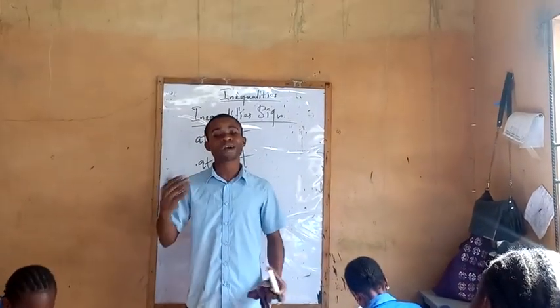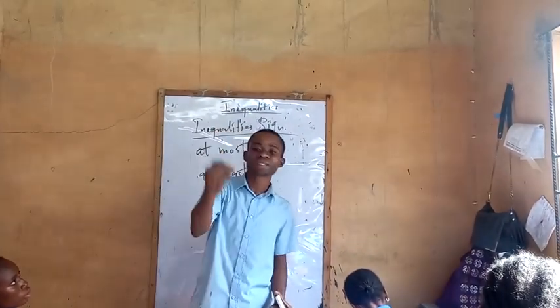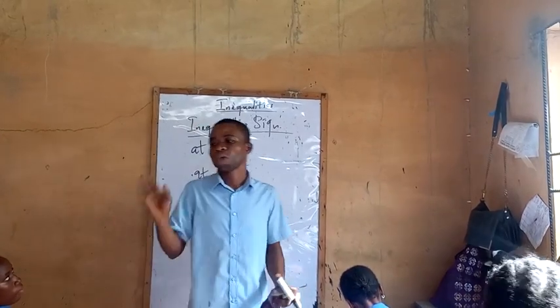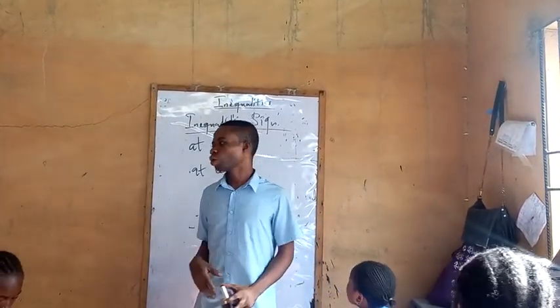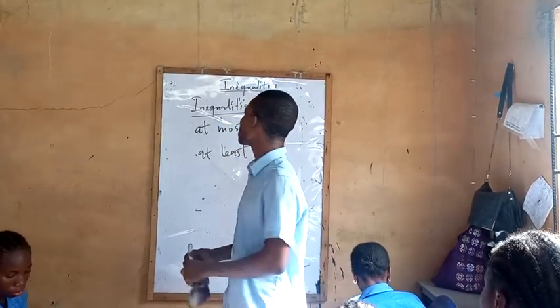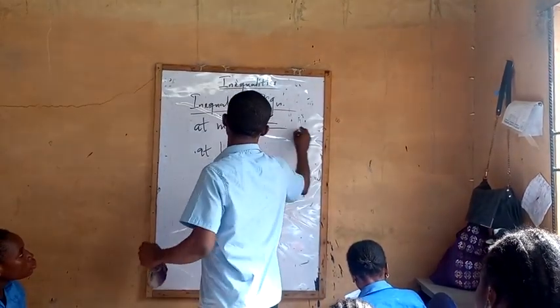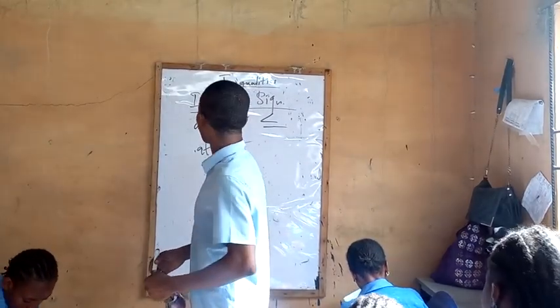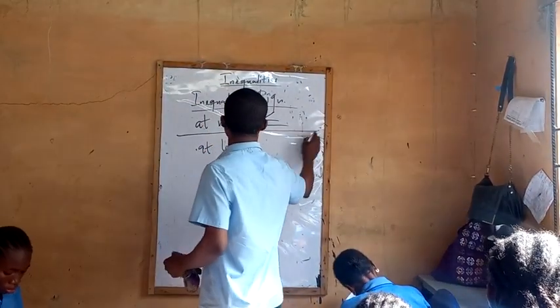What does that mean? At most 5 means the highest you can get is 5 or below. So in inequality, when you hear the word at most, it means less than or equals to. Write it down.